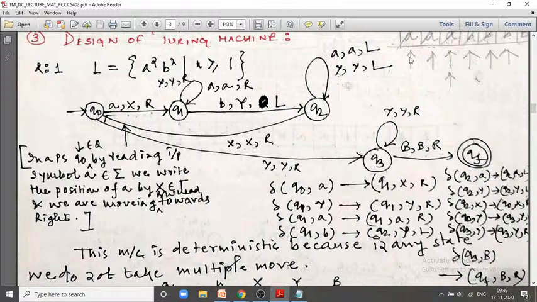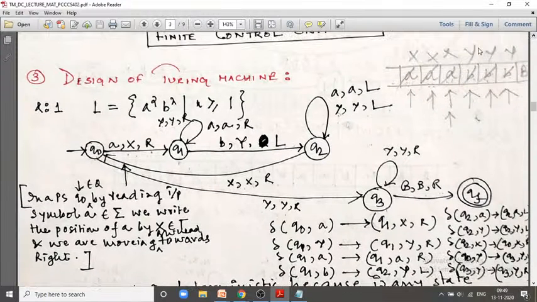We read that symbol, which belongs to big sigma, and we write at that position capital X. So this a is overwritten by capital X, which belongs to the big gamma, as this is a read as well as write head, and we move our read write head towards right.